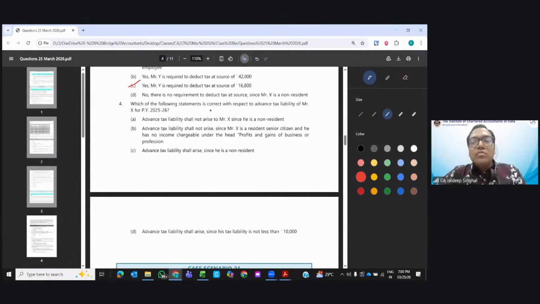Next. Which of the following answers is correct with respect to advanced tax liability? Now you read this question and answer me. Firstly, you answer this question, then I'll come to it. Advanced tax. Tell me the option number A, B, C, D. Which is the answer? Namni, the tax liability is zero. How is it 10,000? Tax liability is zero.